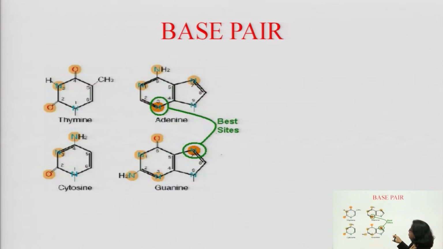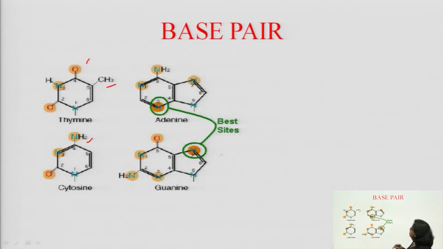So, now I move to base pairs. You see the structure of the base pairs. Here you see the structure of thymine, here you see the structure of cytosine. The only difference you see: the basic ring is the same. Here a methyl group is there, here the methyl group is missing, here oxygen is there, here an amino group is there. So, the difference is here and here. This is the difference between cytosine and thymine.